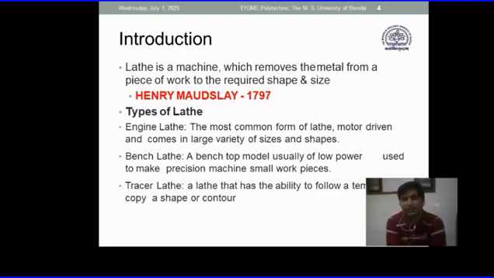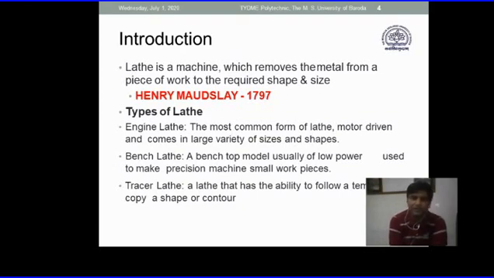This definition is given by Henry Maudslay. It's a simple definition: it is a revolving, rotating, or circular shape generating machine. Through the interface of tool and workpiece, it removes the material to generate the required geometry.